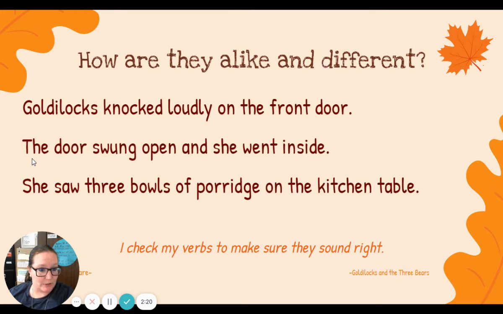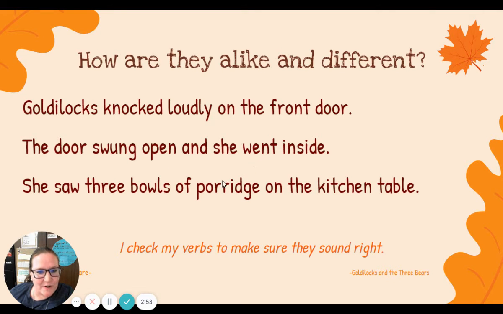Looking at sentence number 2, the door swung open and she went inside. Where are my verbs in this sentence? The door, nope, that's a noun. Swung, oh, can we swing with our arm? Yes, we can. And swung, that is the past tense of the form swing. Swung happened in the past.